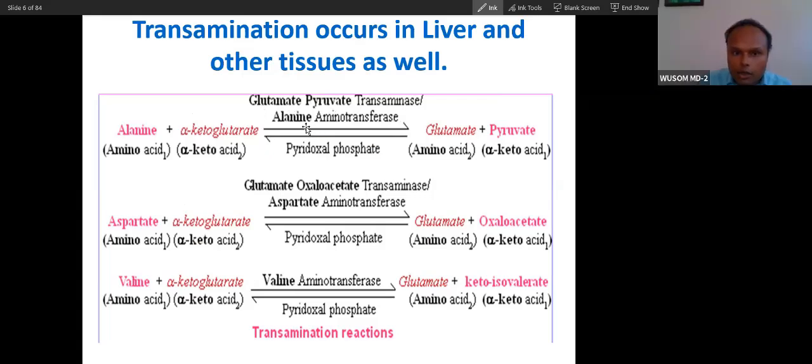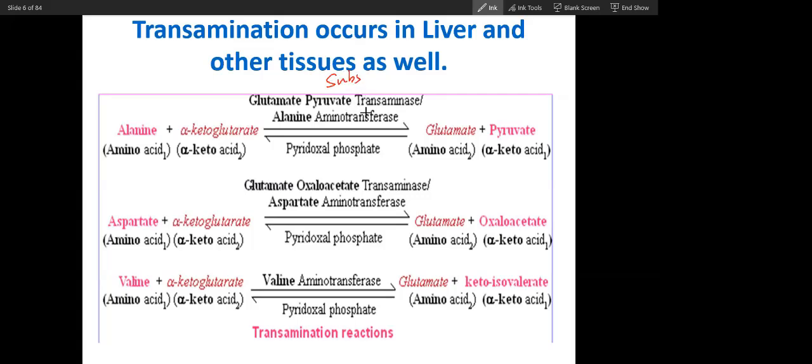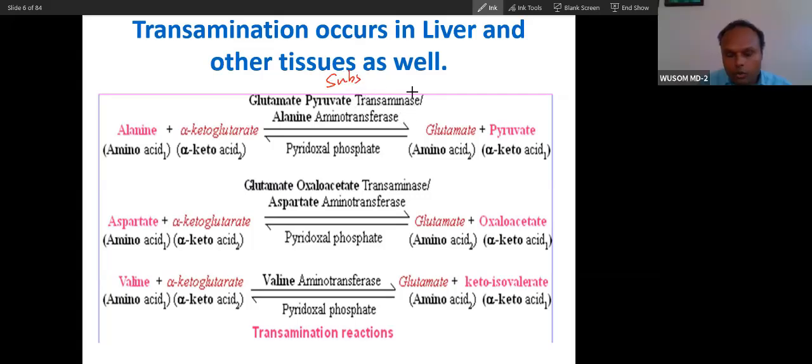Now, how do you name the transamination enzyme? You write the name of the substrate and then the function, transaminase, and you put the suffix. So you see glutamate, pyruvate, aminotransferase. Here it is alanine aminotransferase, because alanine gives its amino group.